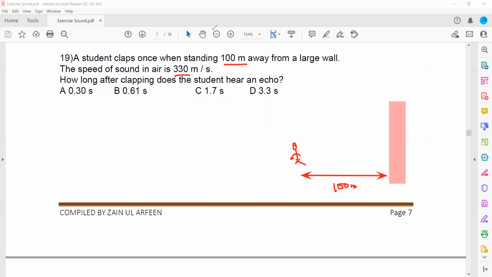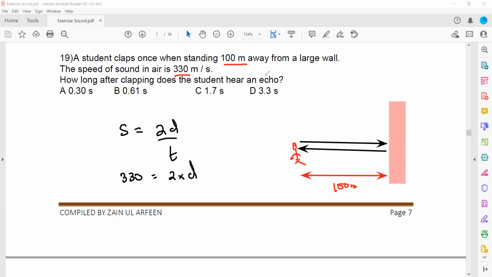Echo means reflection. So whenever there's a reflection, basically when she claps, the sound produced will travel towards the wall, and then it will hit the wall and bounce back. So whenever there's a reflection, the formula is speed equals 2d divided by t. So speed is how much? Speed is 330. Distance we know, it is 100 meters, and how much time she took, that we don't know.